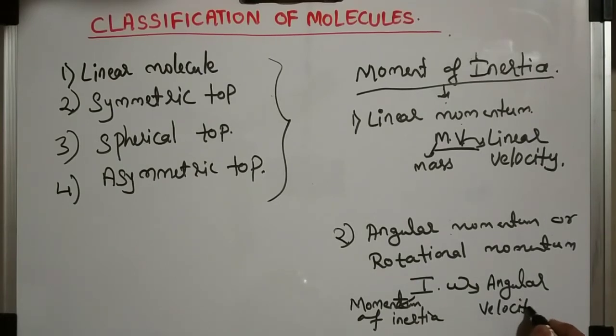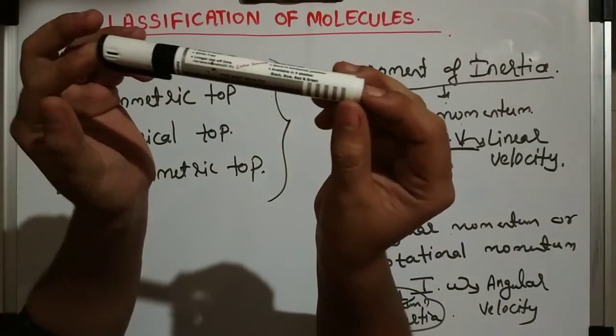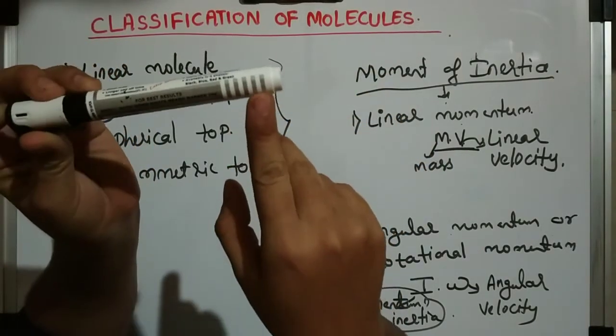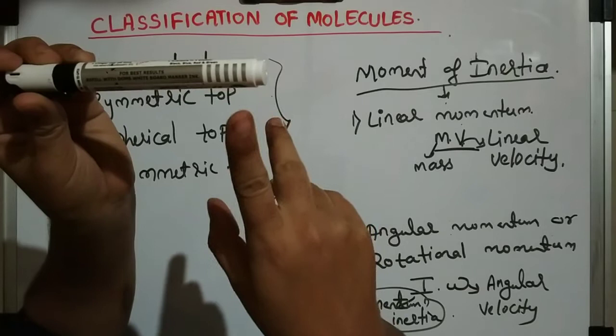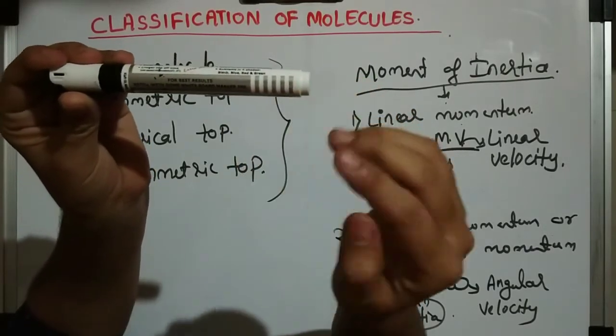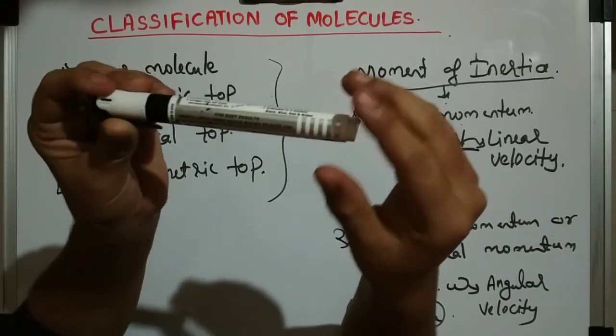So what is moment of inertia? In simple words, this is a system or a body. I am trying to push it or rotate it by applying a force, but this body is resisting this force and not moving further. That I can call moment of inertia.